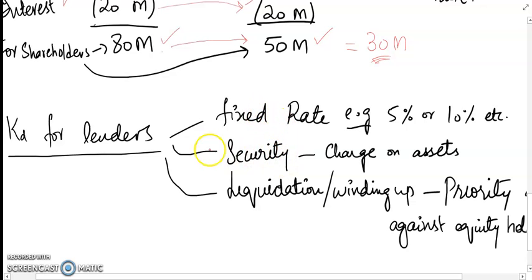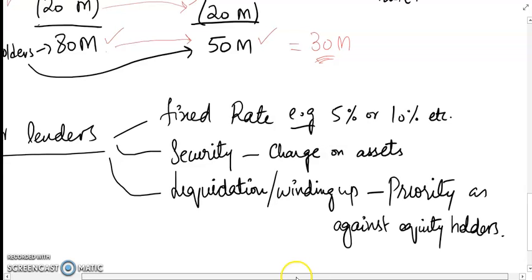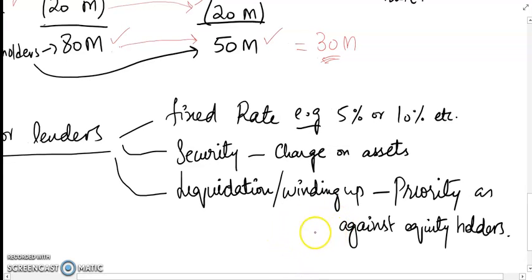So another feature of cost of debt is the security. Yes, they may have some charge on the assets of the company. They secure themselves, right? And the third thing is the liquidation and winding up. In case of liquidation or winding up, who do we pay first? The shareholders or the lenders? We always pay lenders first, and they have priority against the shareholders or the equity holders, right?